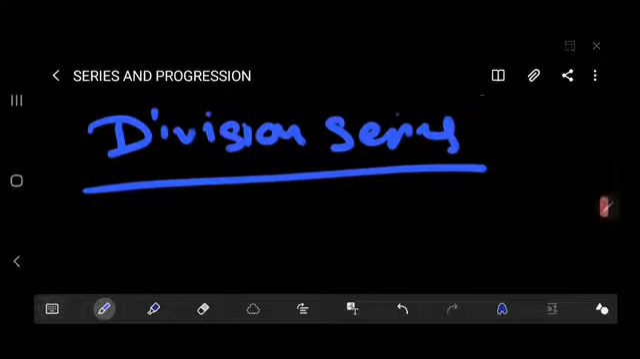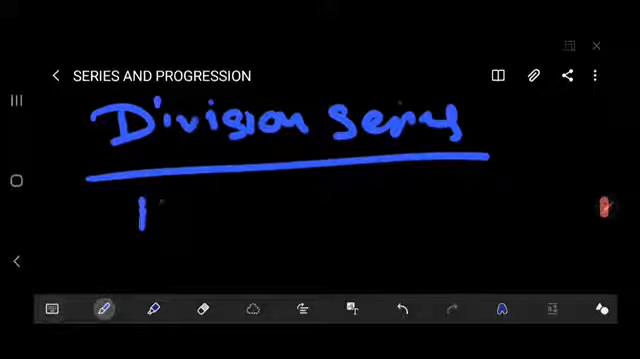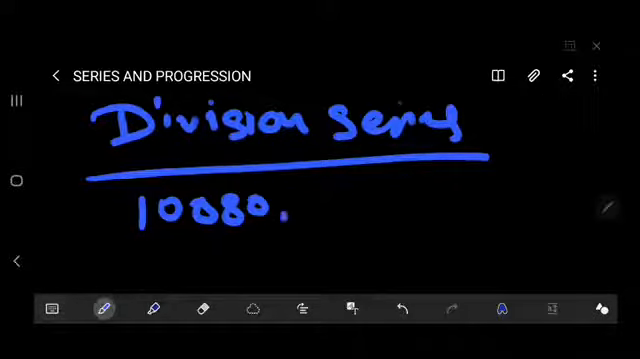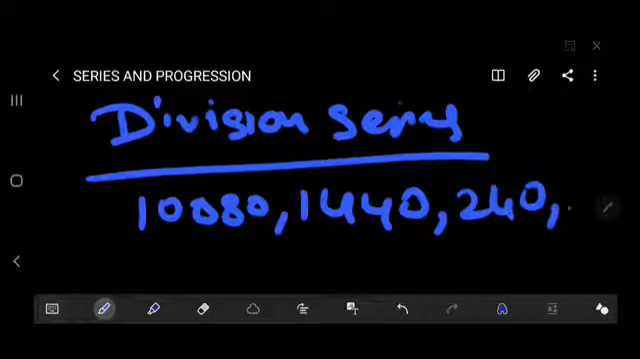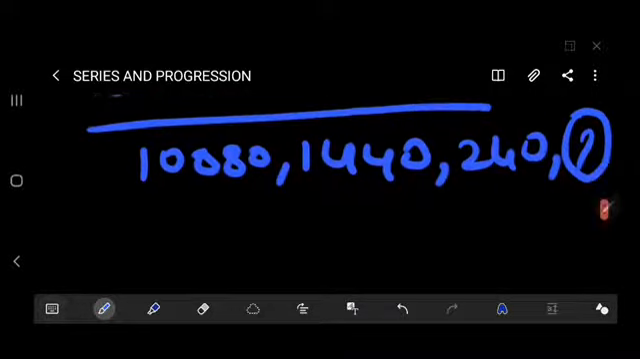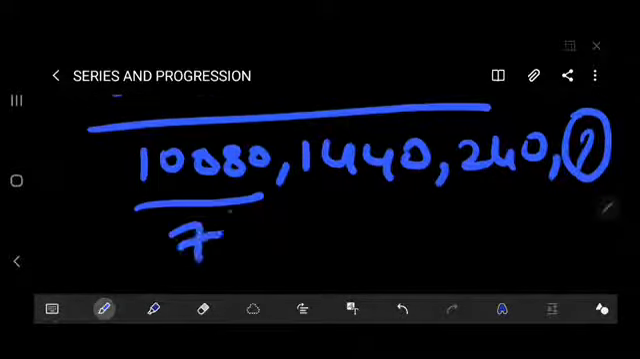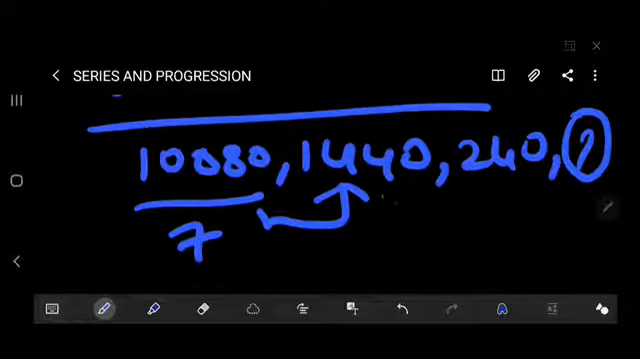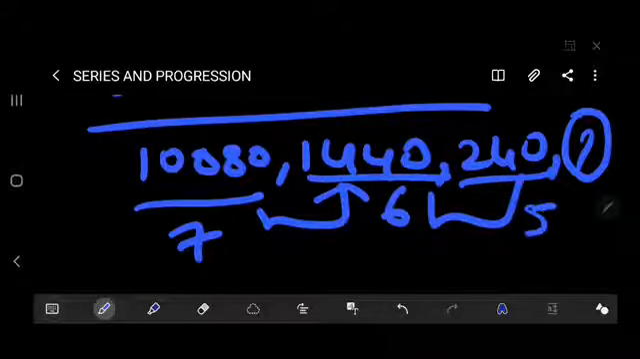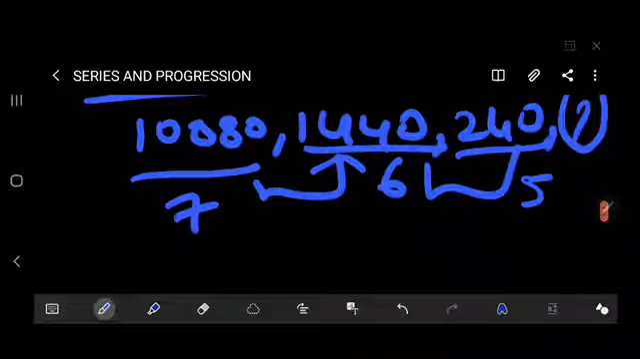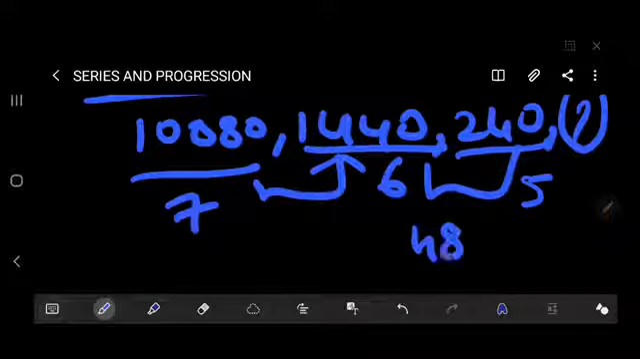Okay, for the division series, there is a question like 10080, 1440, thereafter 240, thereafter question mark. Okay, so how do we have to solve this? First one is divisible by 7. If we divide this by 7, we'll get 1440, and if we divide 1440 by 6, we'll get 240. If we divide 240 by 5, we'll get our answer. Our answer is 48. So the missing term is 48.